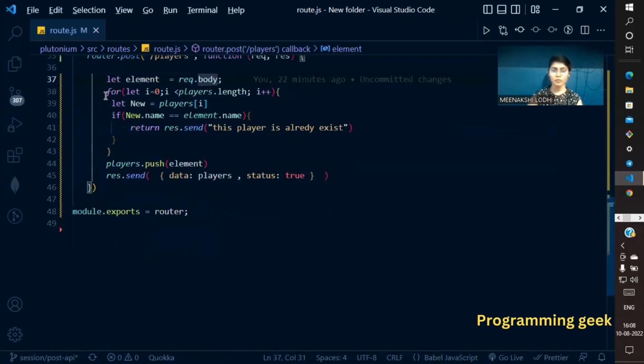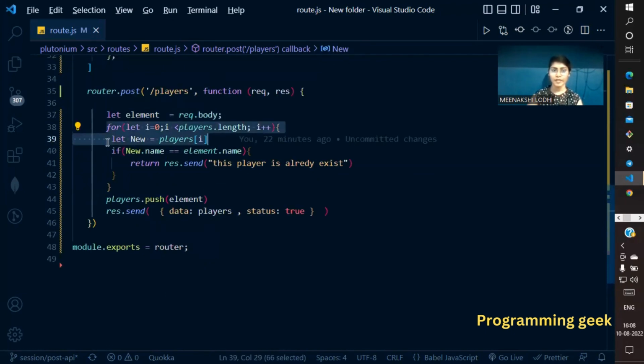I am using a for loop to iterate over every element of the array. I declared a variable i, initialized to 0, running till the end of the array. It is incremented by 1 using the increment operator.